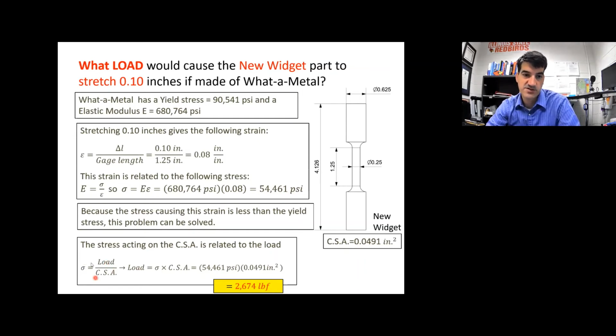So multiply this equation, both sides, times the cross-sectional area, and you get the load equals the stress times the cross-sectional area, which is 54,461 pounds per square inch times 0.0491 inches squared. So you got inches squared in the numerator, inches squared in the denominator, they cancel out, and you're left with just pounds force in the numerator. And you get 2,674 pounds force. So that's the force that if you applied to that specimen, it would result in a change in length of 0.1 inches.